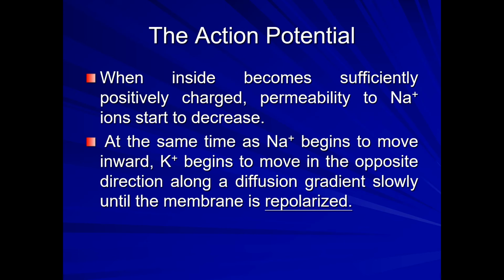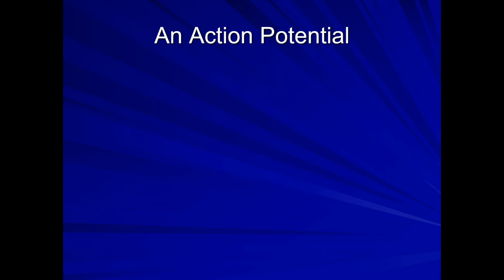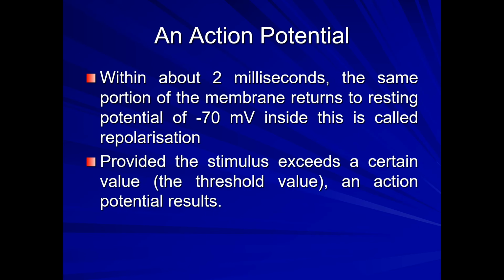At the same time, potassium ions begin to move in the opposite direction, along the diffusion gradient or concentration gradient, without the expenditure of energy. Slowly the electrical potential goes from plus 40 back to minus 70, until the membrane is repolarized from depolarization. And all these things happen within 2 milliseconds.